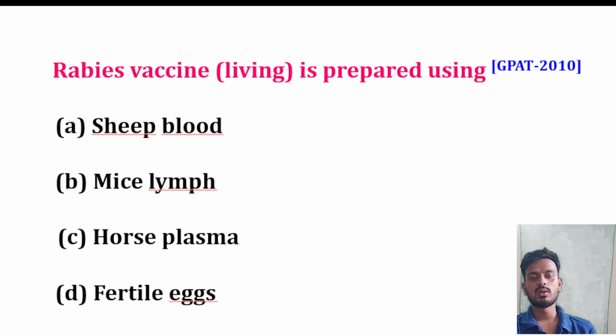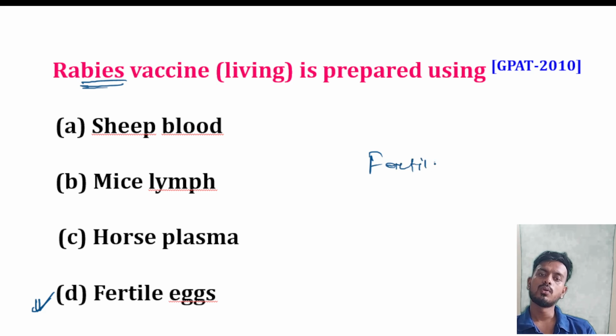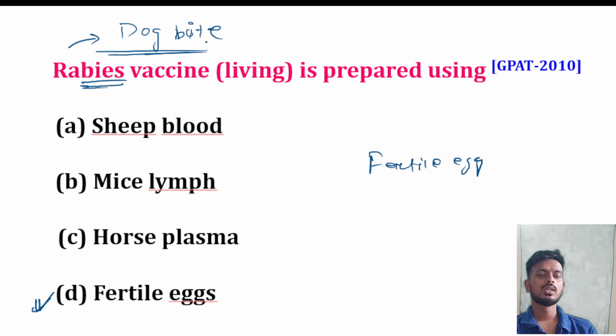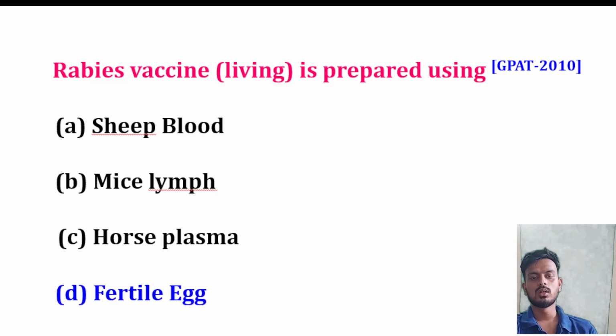When I was talking to you about this topic, I clearly mentioned that the rabies vaccine is basically prepared from fertilized eggs. It is used against dog bites. The correct answer is fertile eggs.